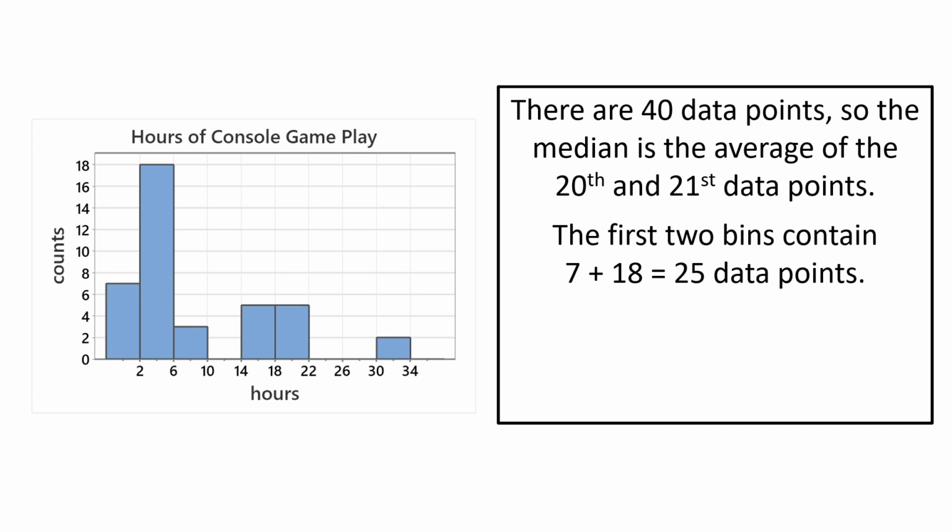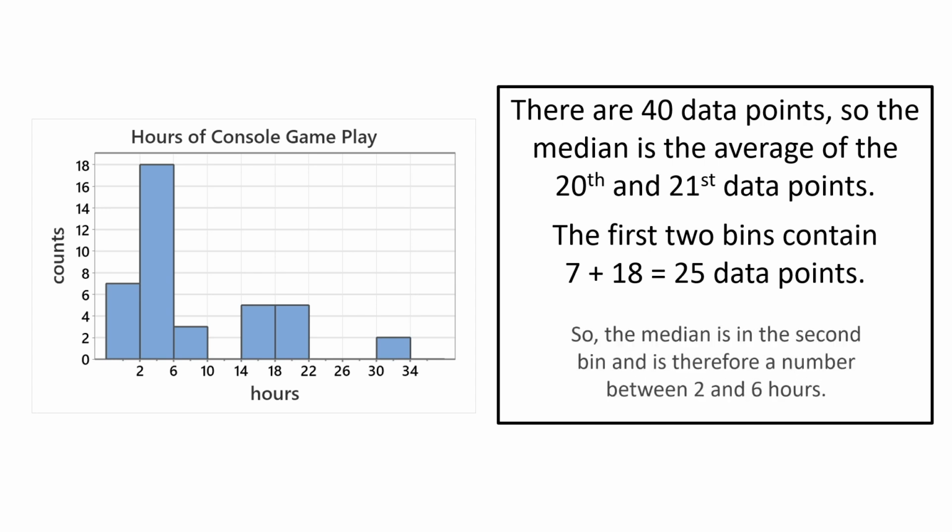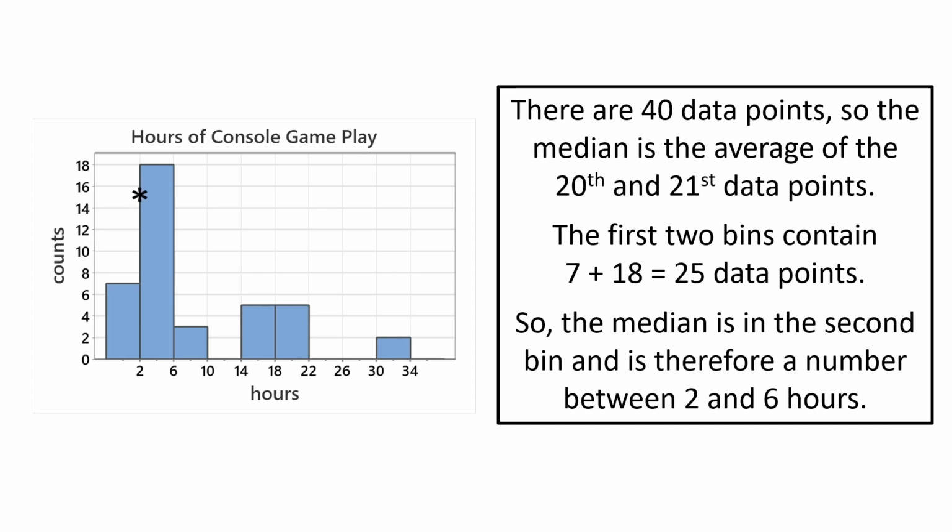So that means the median is not in the first bin, because the median is the average of the 20th and 21st data points. The median must be in the second bin because that second bin includes the 20th and 21st data points. And so we just mark that bin. That's where the median is. So the median happens to be also where the mode is in this case. And that's often the case, but not always.